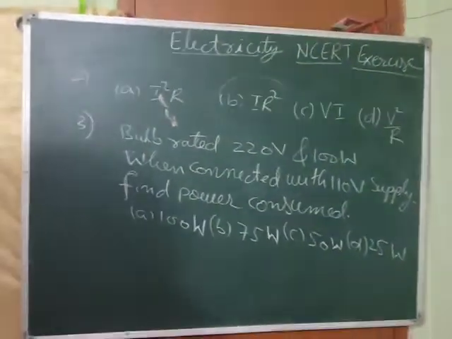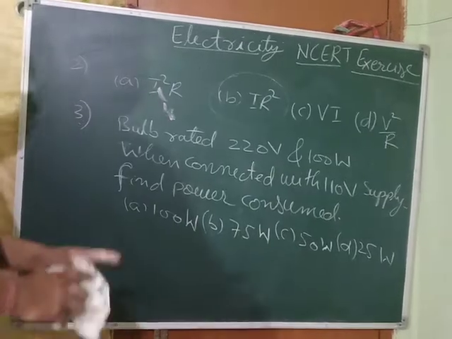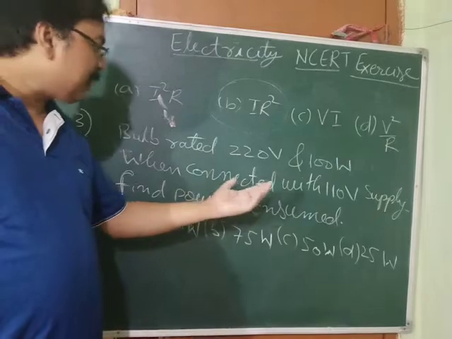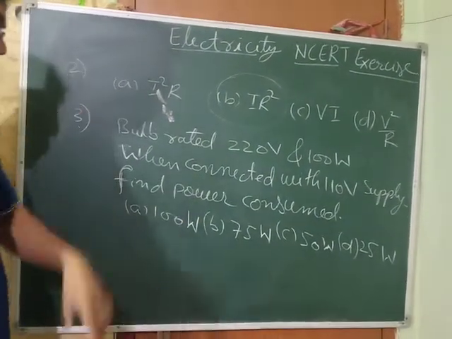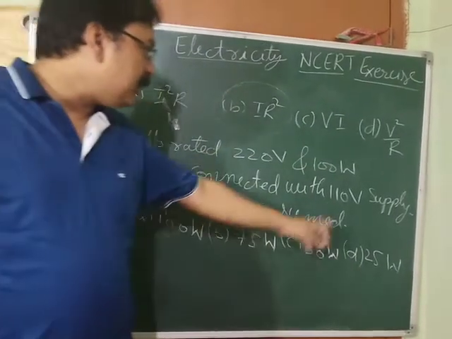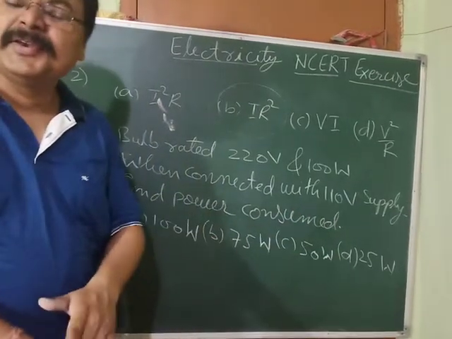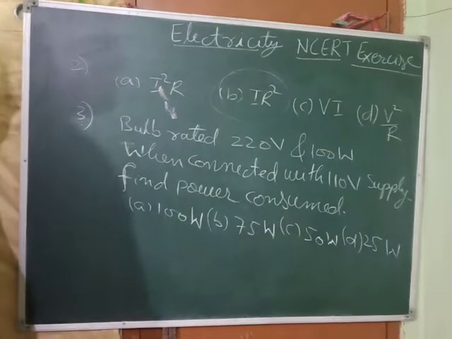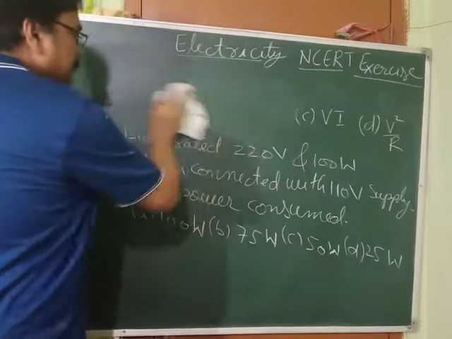Some of the children don't work hard, and they try to just predict the answers. They say it is 220 volts for 100 watt, so for 110 volts it should be 50 watt, and they mark it with a tick. But you must not do like that. Guessing will not help you. I'm going to solve this question for you. How to solve this question?